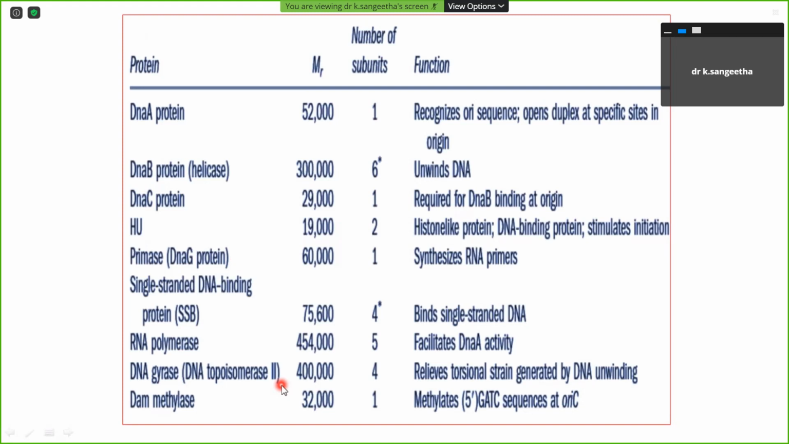Followed by this, in replication there is a methylase enzyme. The methylase enzyme will methylate the particular GATC sequence at the ORI C. This methylation can be rectified by DNA repair mechanisms. So these are the proteins helpful for the initiation of replication. The requirements for replication are DnaA protein, DnaB protein, DnaC, primase, single-strand DNA binding proteins, RNA polymerase, DNA gyrase, and methylase enzymes.